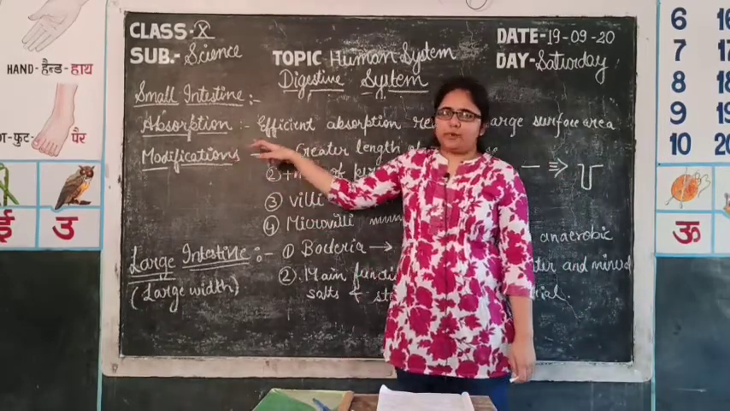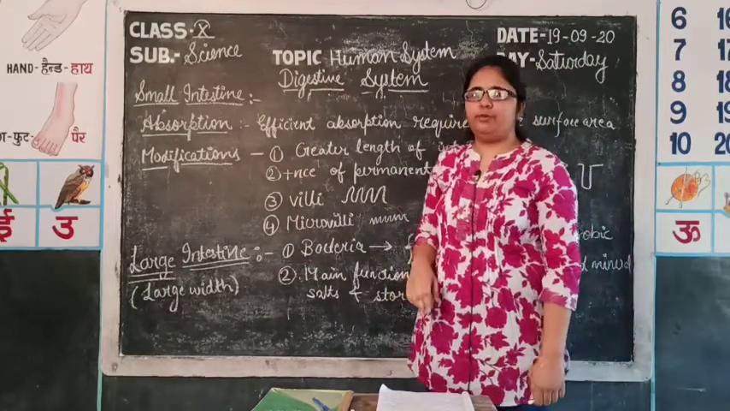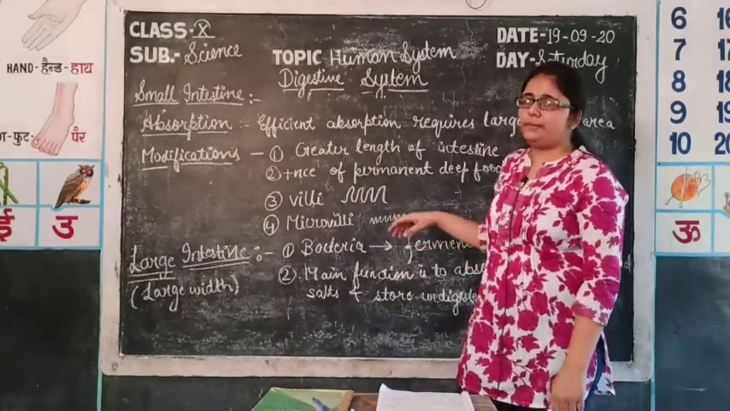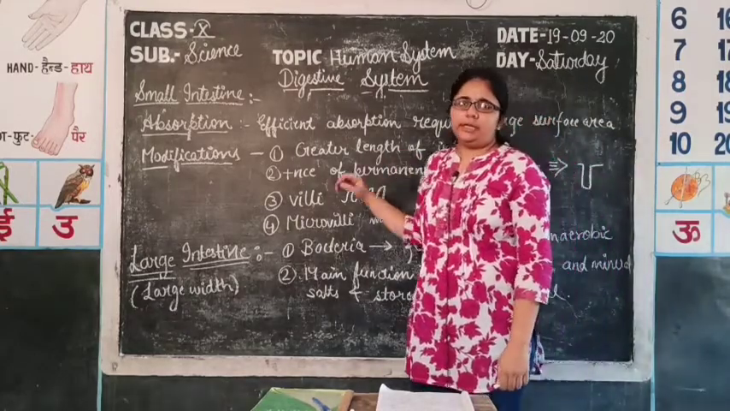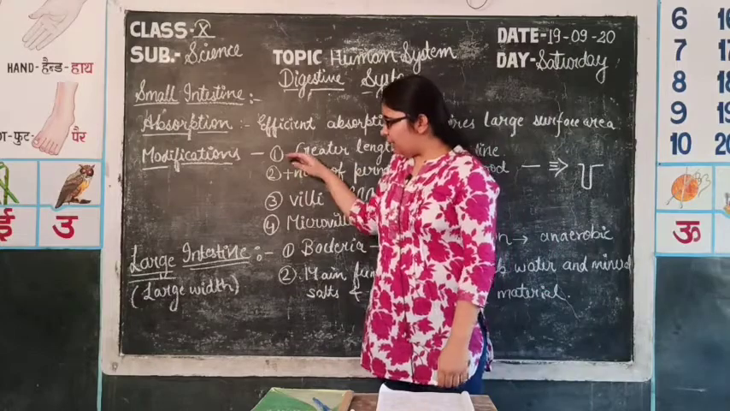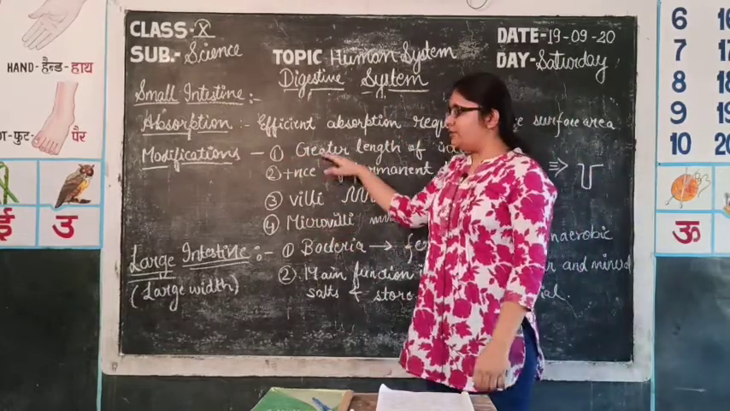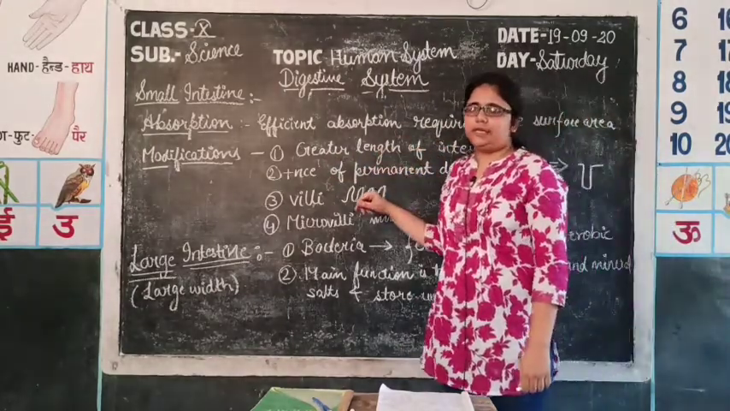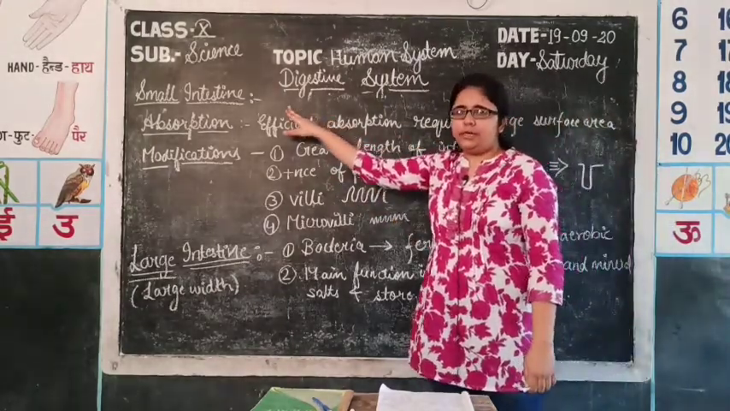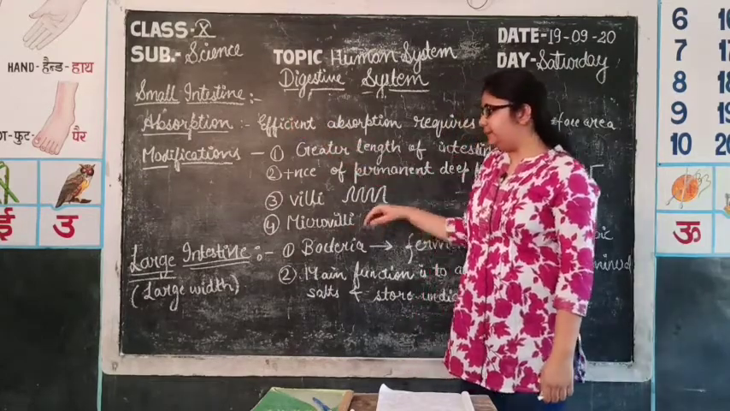For efficient absorption, we require a large surface area, so that the maximum amount of food, nutrients and water can be absorbed. So there are some modifications in the inner layer of the small intestine. There are a total of 4 modifications. First of all, it is greater in length. It is even greater than the large intestine. Small intestine is small in terms of diameter, but it is longer than the large intestine.